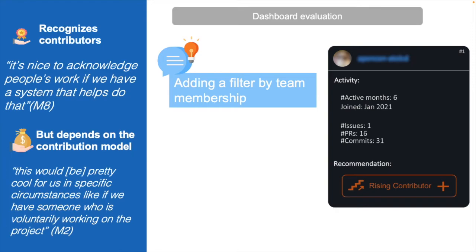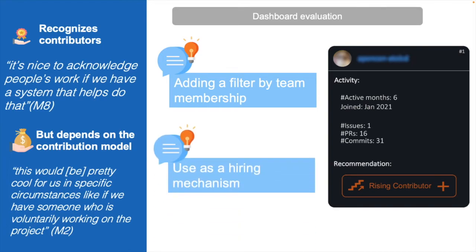So some maintainers suggested that it would be interesting to add a filter by team membership so that they could see who is being paid for contributing to the project versus who are volunteers. They also said that they would use this as a hiring mechanism, especially that if somebody who's volunteering to the project is making consistent contribution, they could end up hiring that person because they already have the skills and knowledge to contribute.